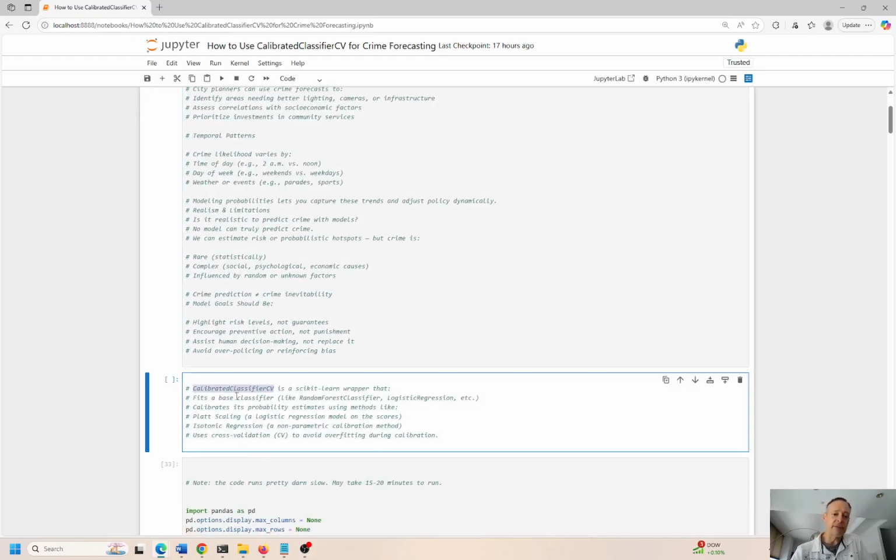The model that I came up with is called CalibratedClassifierCV. CV is a cross-validation technique to avoid overfitting during the calibration process. There's a few different ways to handle this problem. You can use a random forest classifier, which I used initially, and I found the results to be less than desirable. I was getting a lot of very high crime rates, like 98, 99%.